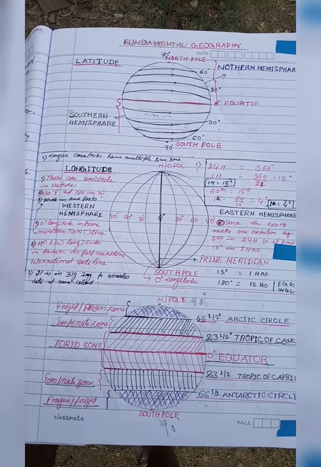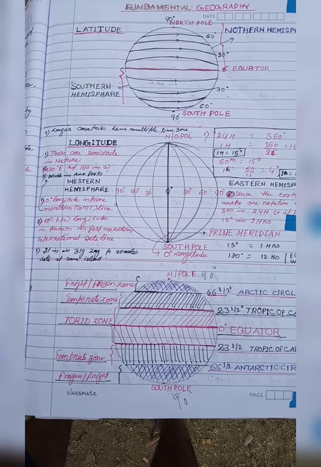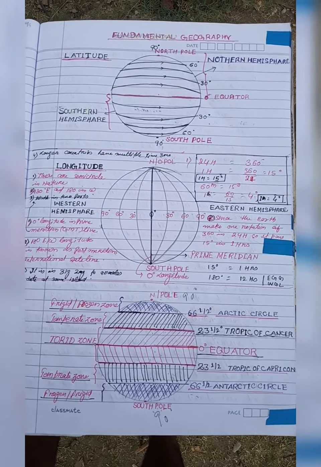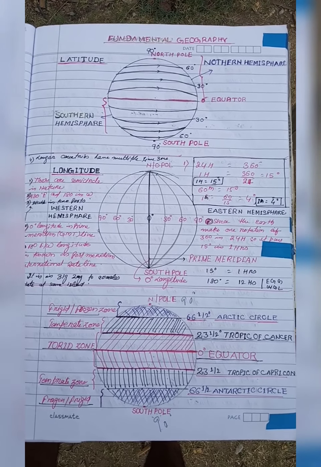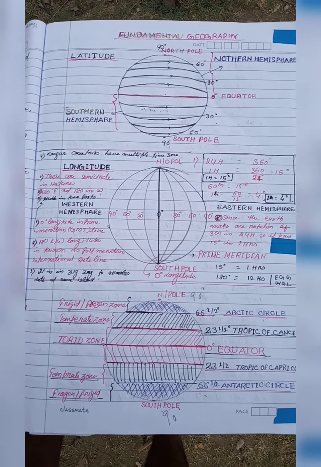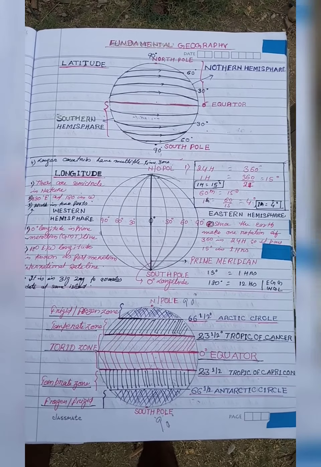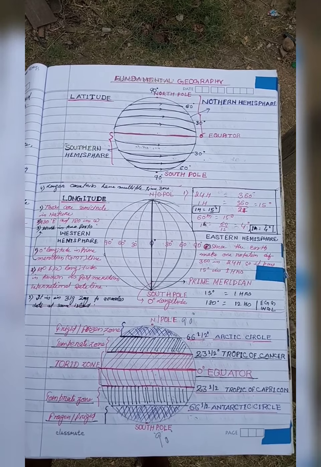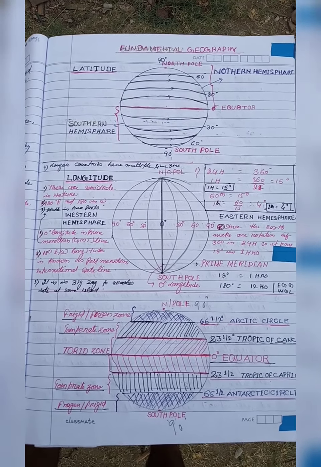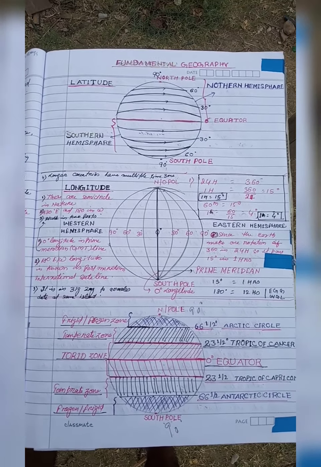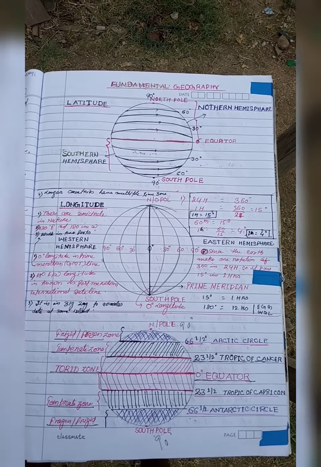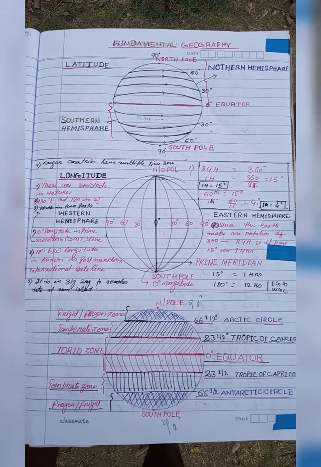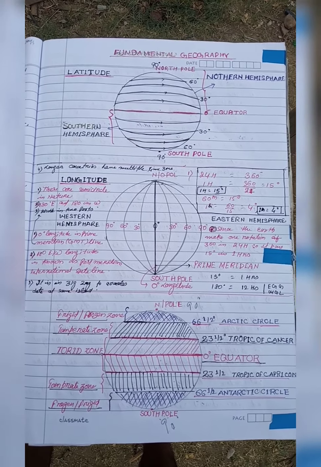The 0 degree longitude, also known as the Greenwich Mean Time line, the GMT line, from which the time across the world is considered, is known as the Greenwich Mean Time line or prime meridian. And just opposite to the 0 degree, there is the 180 degree east or west meridian, which is known as the international date line or post meridian. So date is considered from that line.